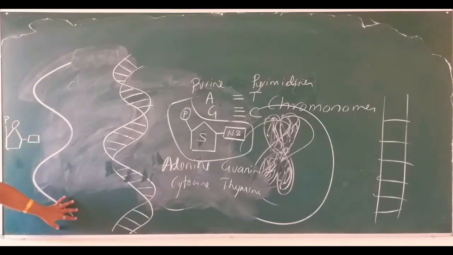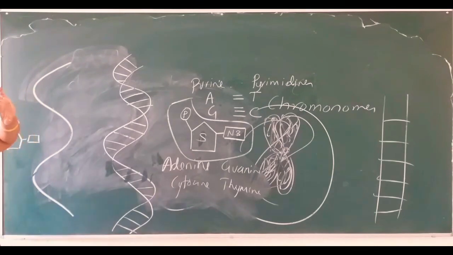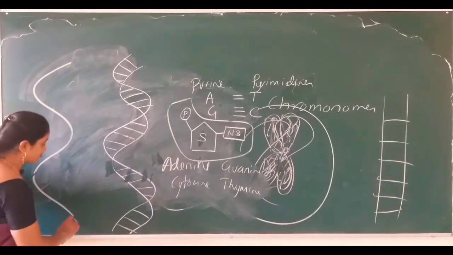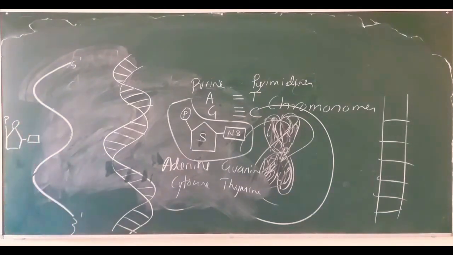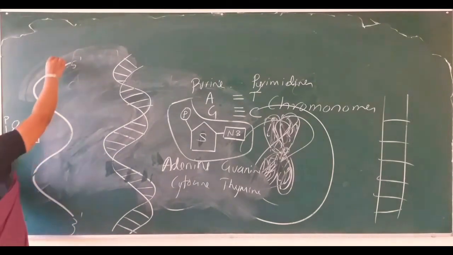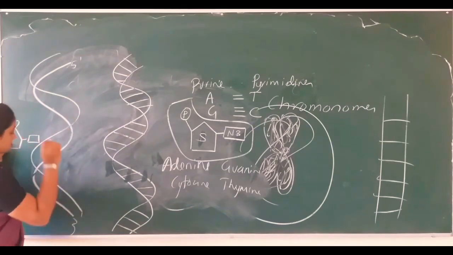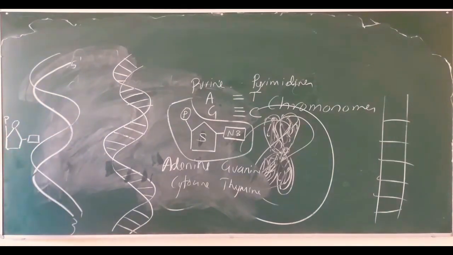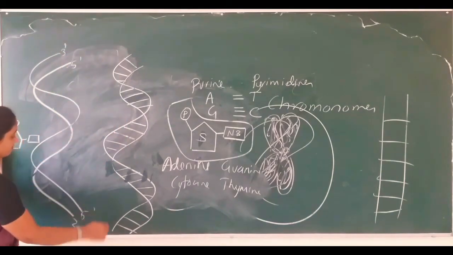One strand goes in a parallel direction, having the moiety 3' to 5', but one more strand runs in the anti-parallel direction, having the moiety 3' to 5'.